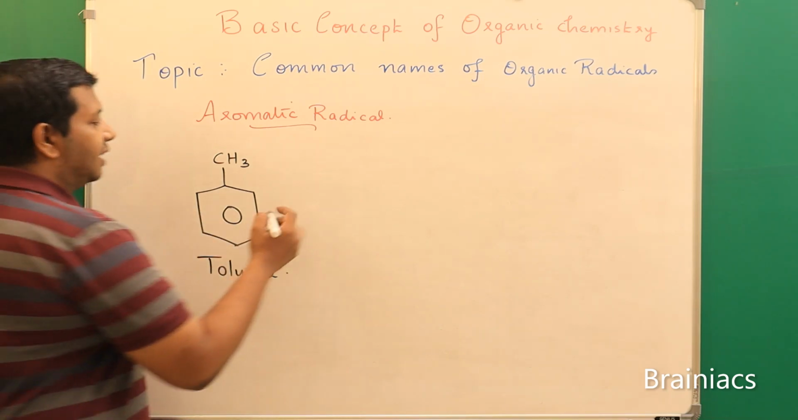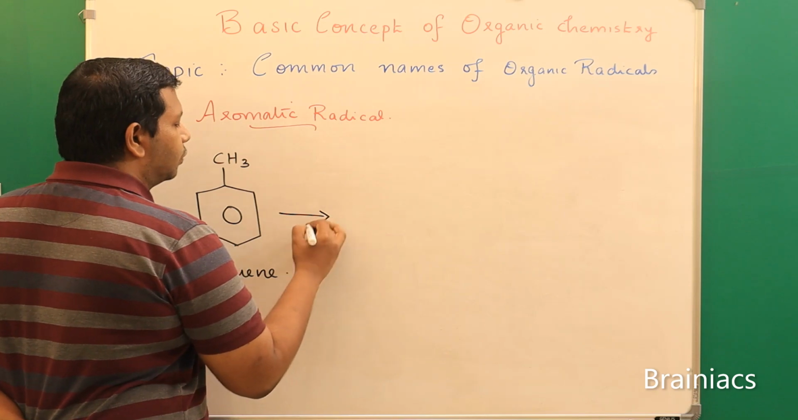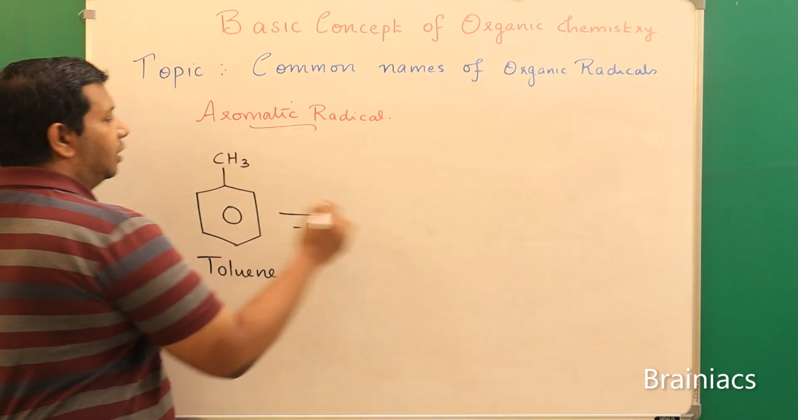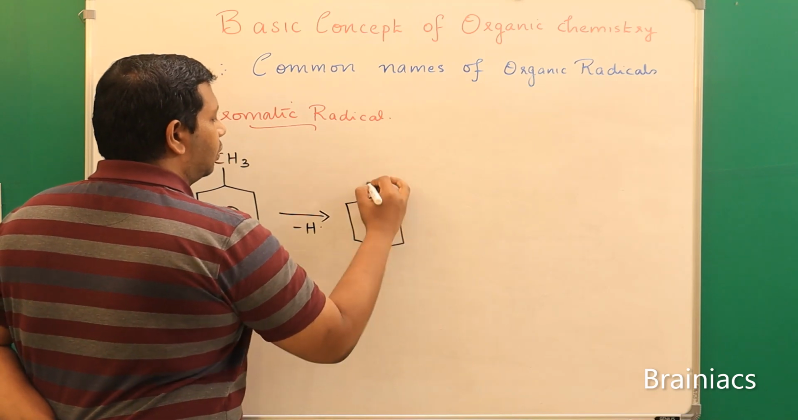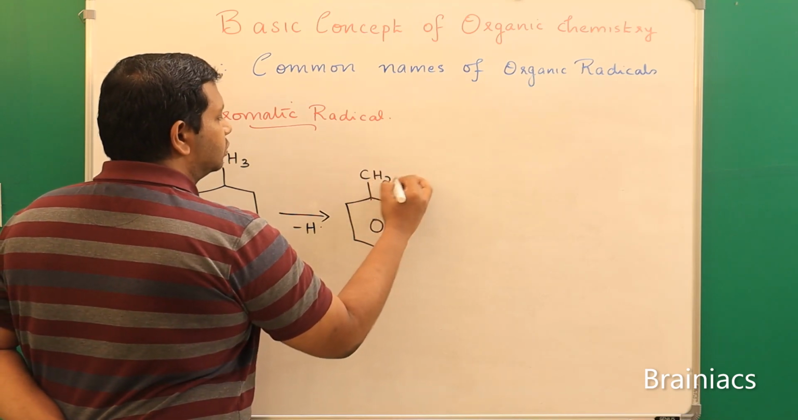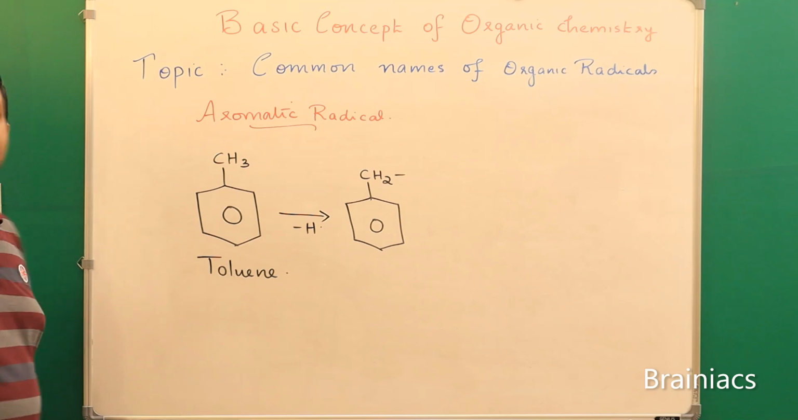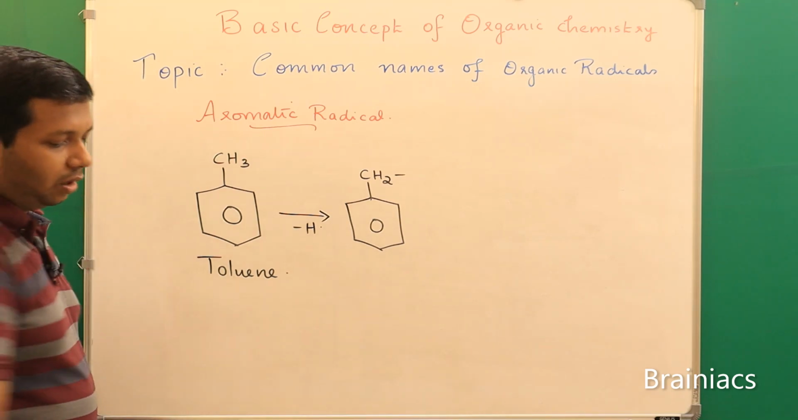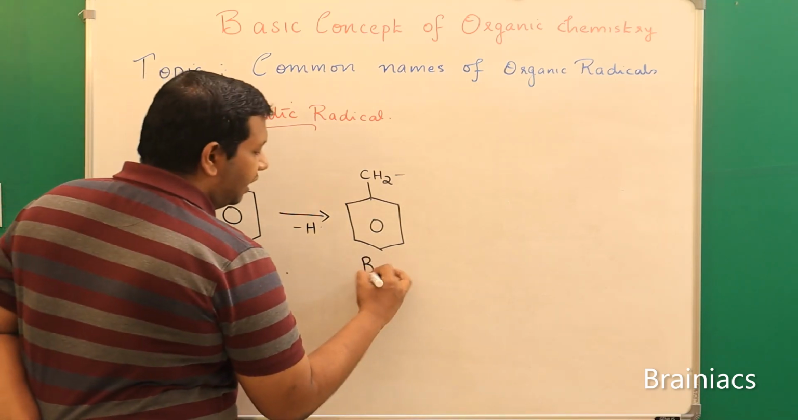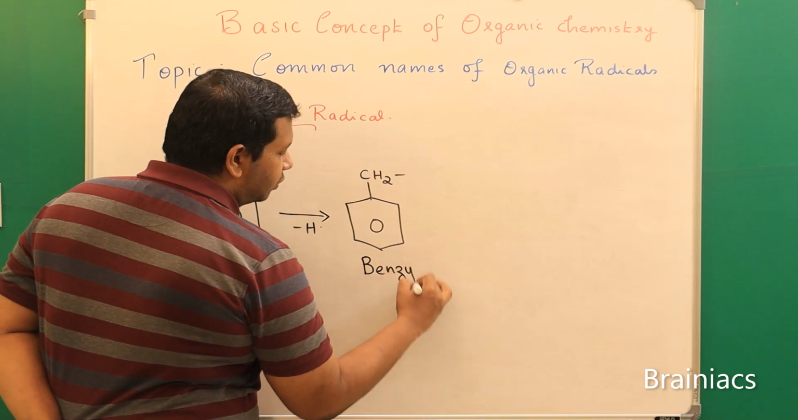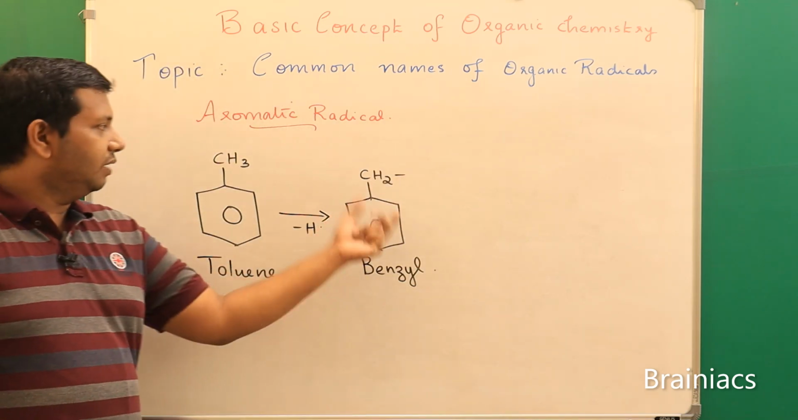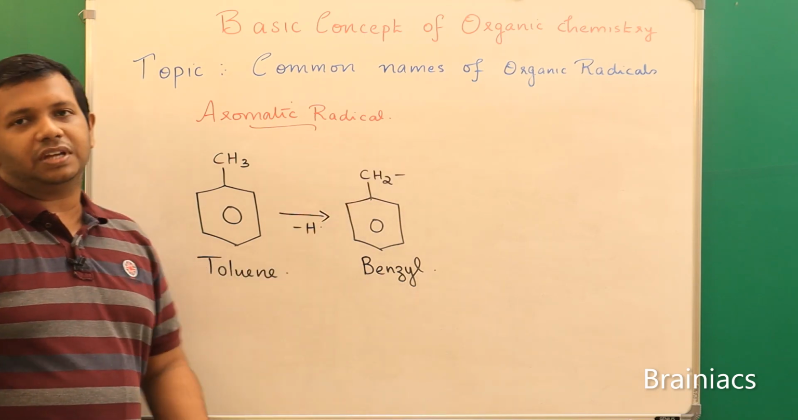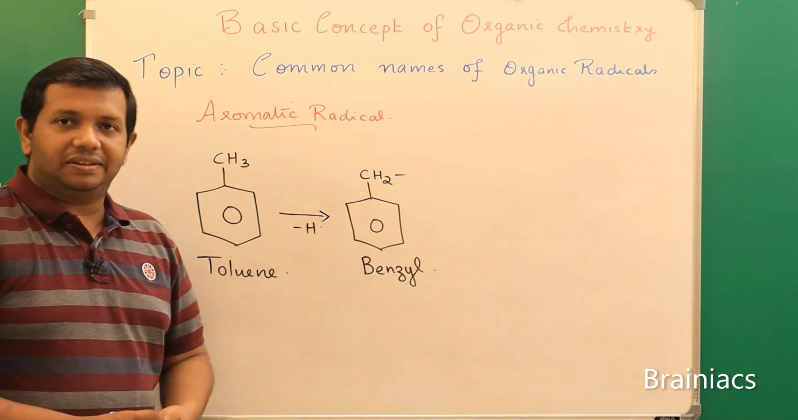Now there are radicals which can be formed out of this. So suppose one hydrogen is removed from this one, so it is like this. So CH2. Now can you tell me the name of this radical? So this is called benzyl. Please, you need to learn this. There is no format. You should learn benzyl. With the benzene, if there is a CH2 group, we say it is benzyl.